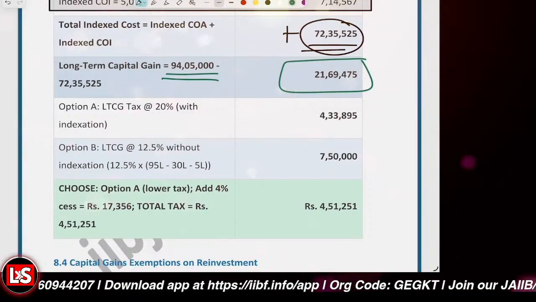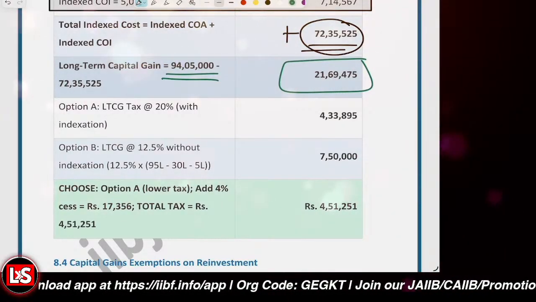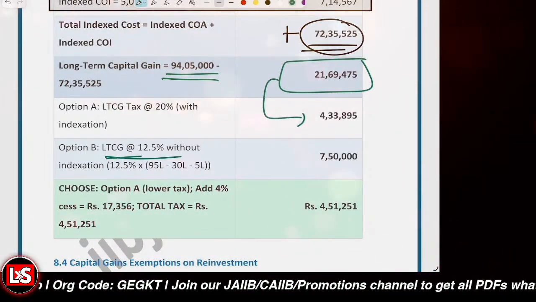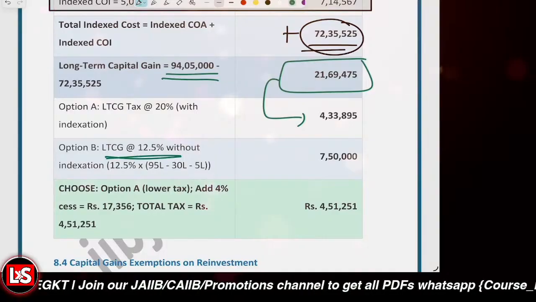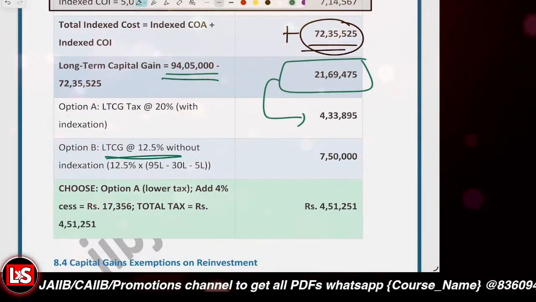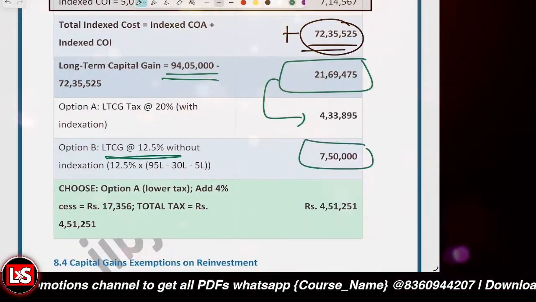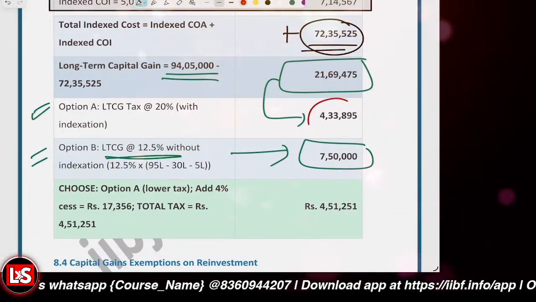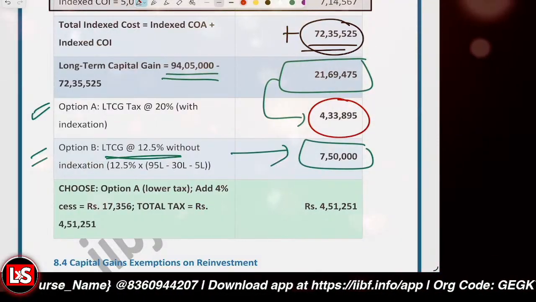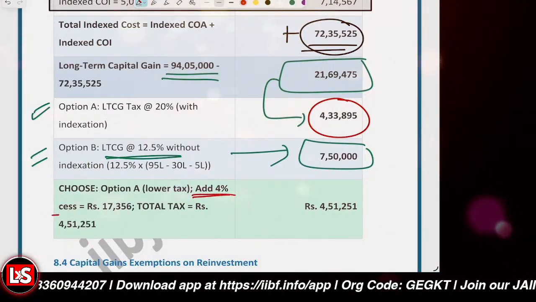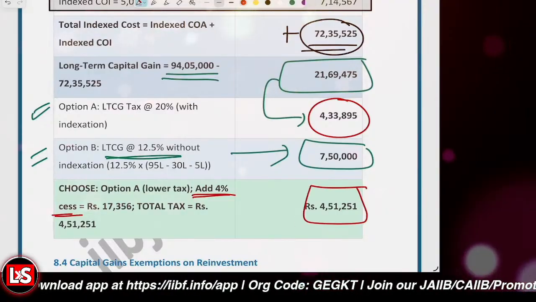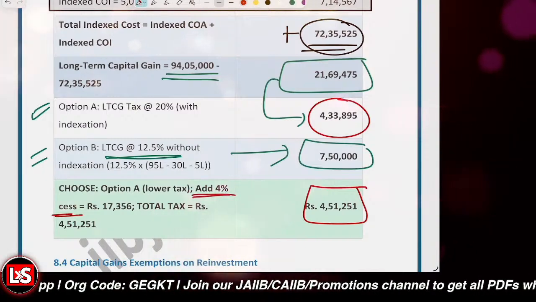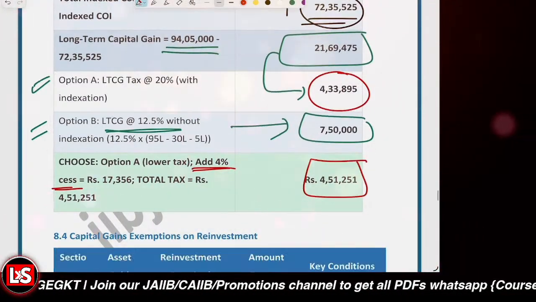Now option A is that the LTCG would be taxed at 20% with indexation benefit. Or option B, without indexation benefit, it is simply 95 lakh minus 30 lakh minus 5 lakh and 7 lakh 50,000, taxed at 12.5%. So there are two options, and definitely the user will select the better one. Then 4% cess will be added over it, and the total tax liability is 4,51,251. This is how it is worked out.